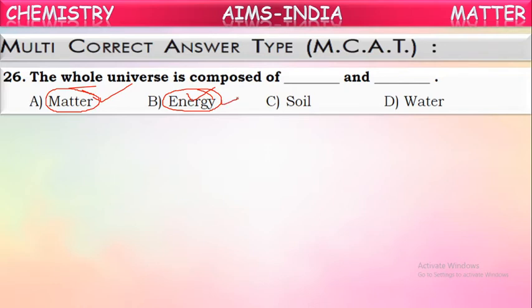Now only these two are existing in this universe. One more is a third one that we say as vacuum or nothing. So this whole universe we can say is composed of two things: matter and energy. Okay. The soil, water, these all will come under matter itself.